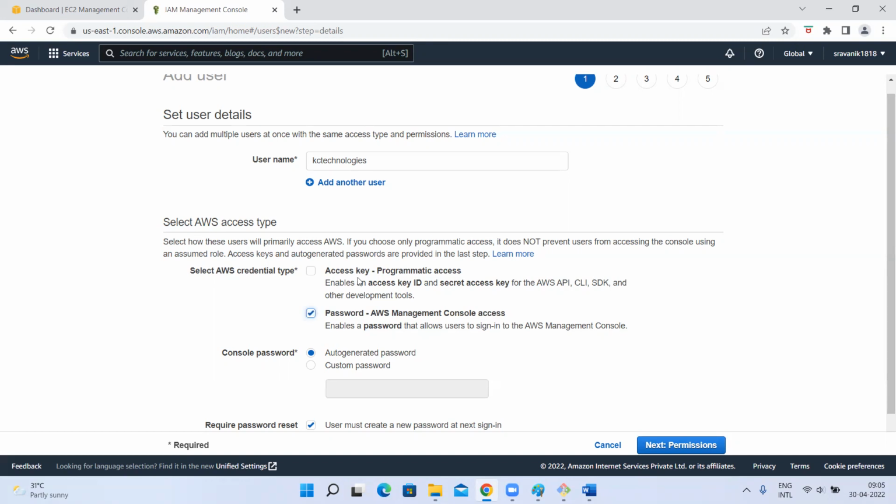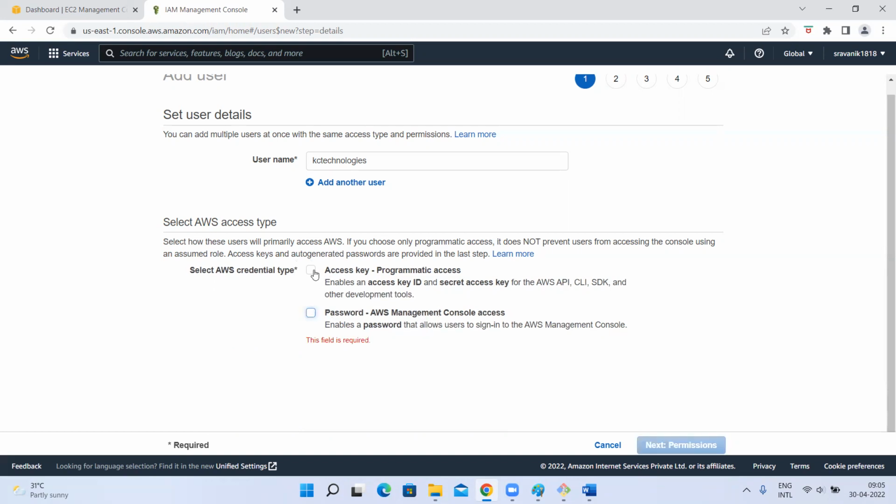If you give programmatic access, the user can connect to my AWS account through AWS commands. That is called programmatic access. I don't want that now. I want only console access, so you select this. If you want only programmatic access, you select this. Is this a checkbox or a radio button? These two are checkboxes or radio buttons? Radio button.